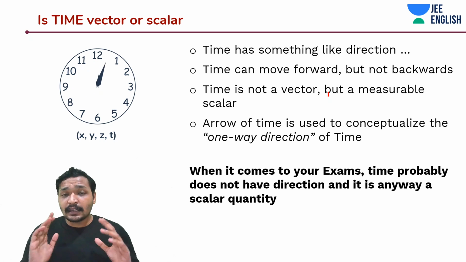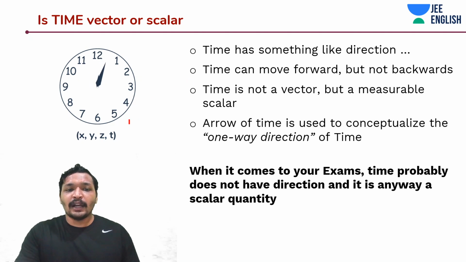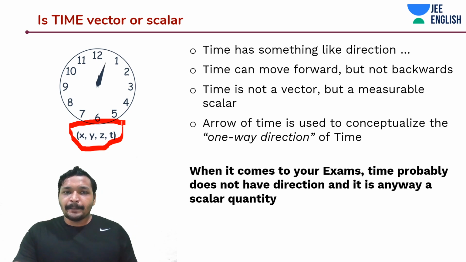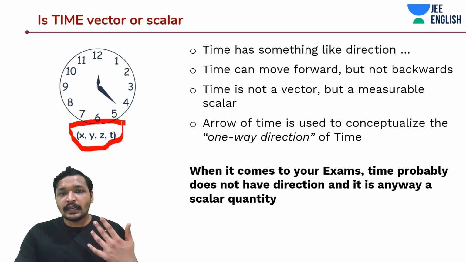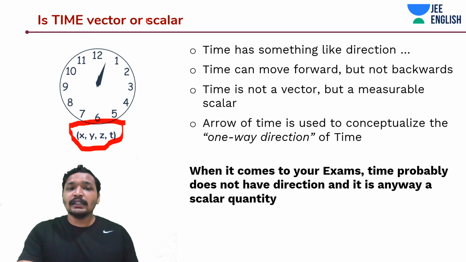And in relativistic mechanics, we make use of time as one of the coordinates. Like you see x, y, z, and we also have t. So this is a specialty of time. But time is not a vector quantity, it's a scalar quantity, and it does not have a definite direction, because it is not negative. I can't specifically measure the direction.